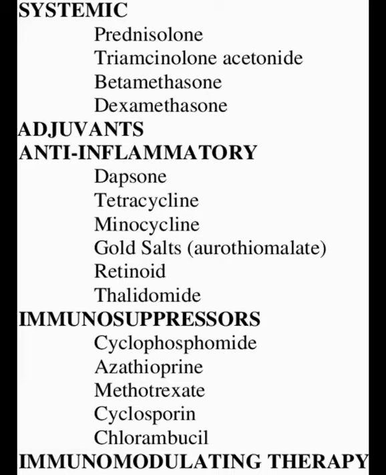Then immunosuppressors such as cyclophosphamide, azathioprine, methotrexate, cyclosporin. Then immunomodulators. For example, plasmapheresis is not used nowadays. Intravenous gamma globulin can be given to improve the immunity of the patient. So these are the drug treatments for pemphigus.